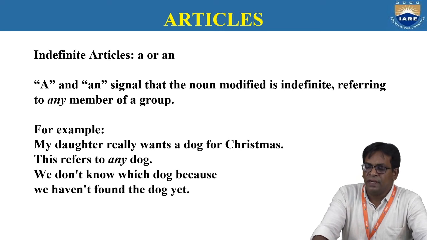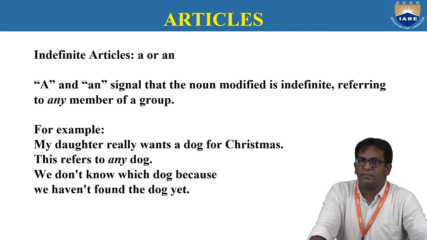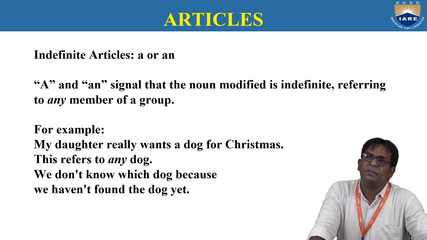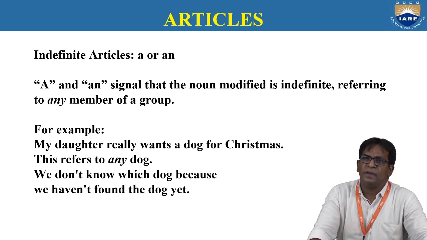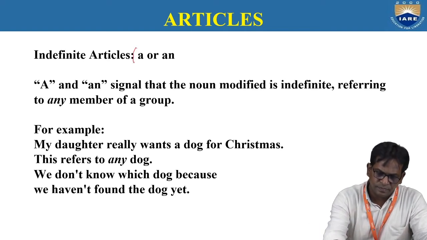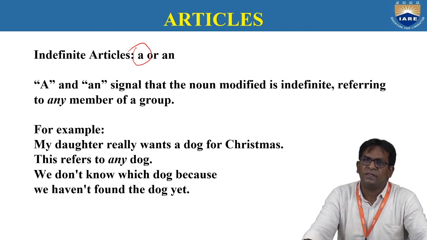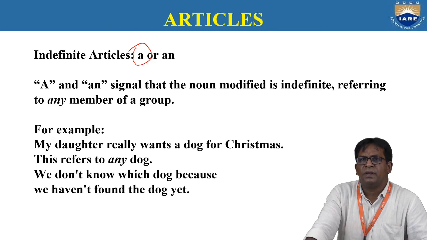Next, the indefinite article. What is an indefinite article? Indefinite, a or an. When we read this one, it is "ay", but when you pronounce it in a sentence, you should not say "there is ay tree."